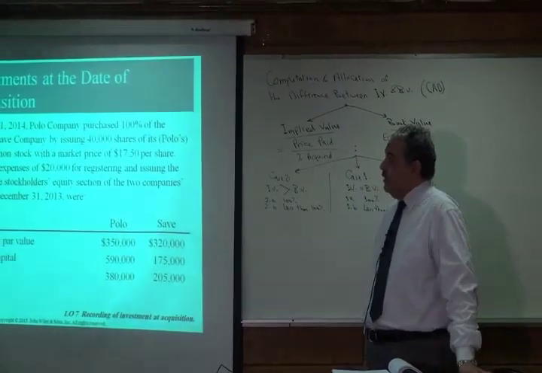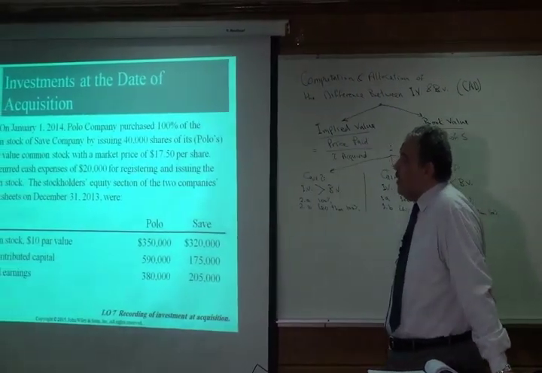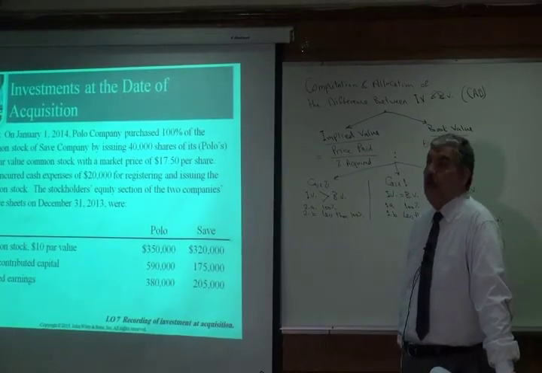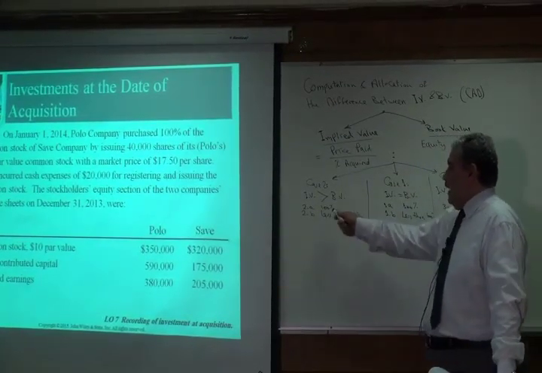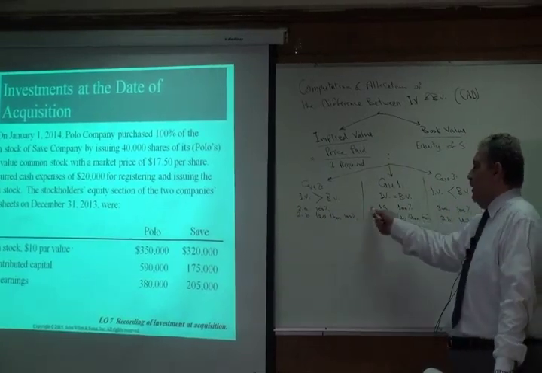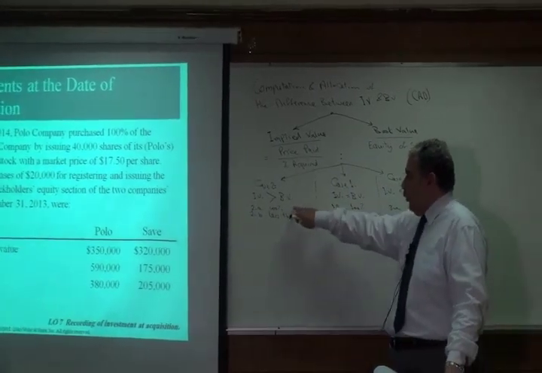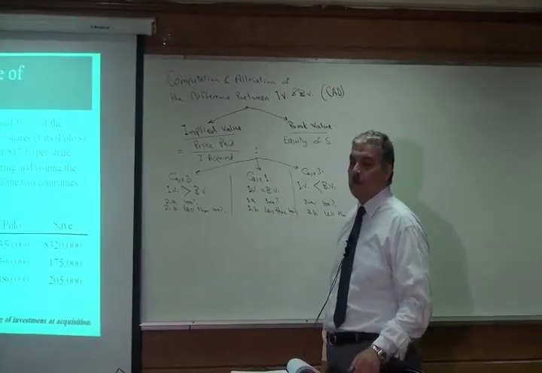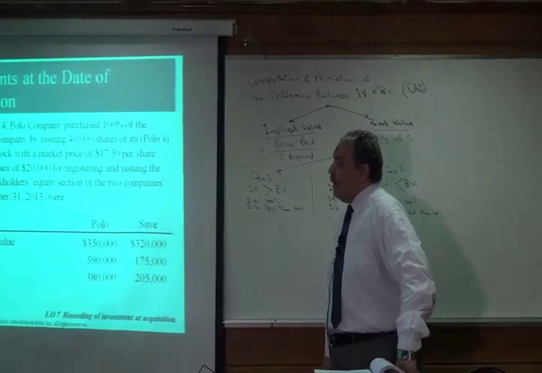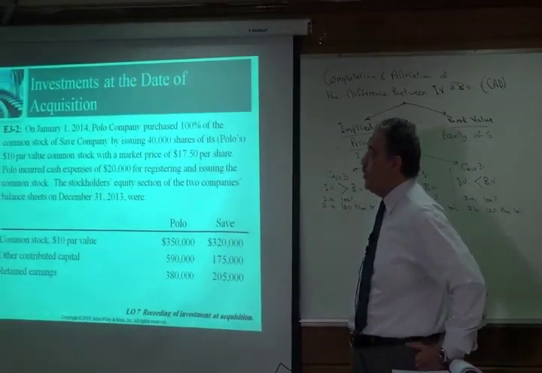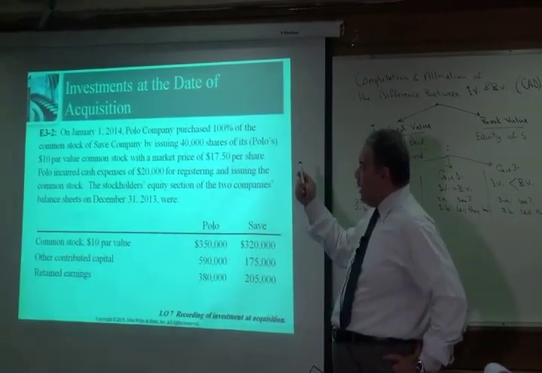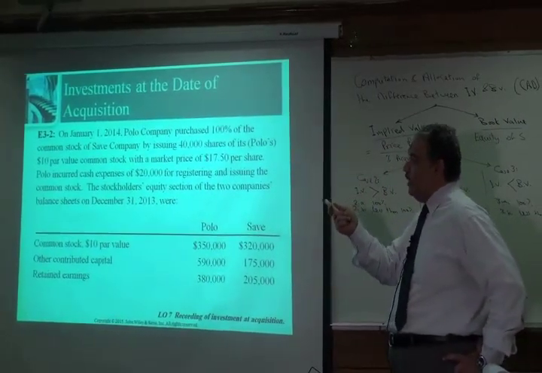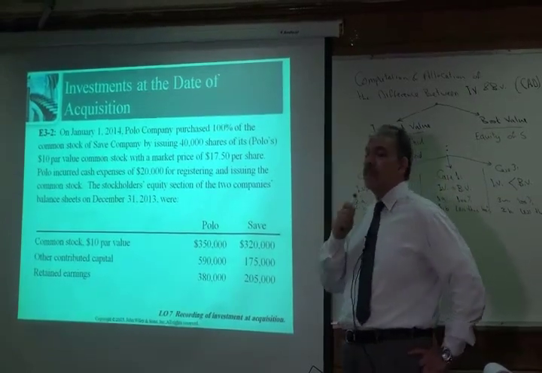Here, we said that we purchased 100% of the common stock of S company. 100%, so we are in case A, one of these three cases, might be 1A or 2A or 3A, because we purchased 100%. And for the price we paid, we issued common stock. We issued 40,000 shares of common stock, and the common stock has par value $10 and market price 17.5.